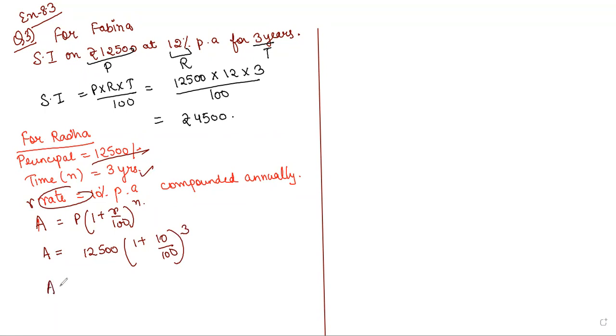Solve this and find the amount. So amount is equal to 12,500 into 11 by 10 into 11 by 10 into 11 by 10. Solve this and type your answer in chat box.